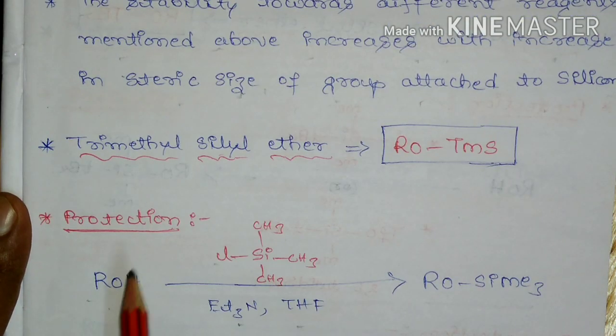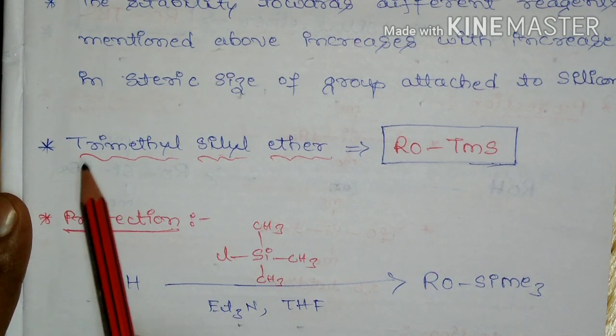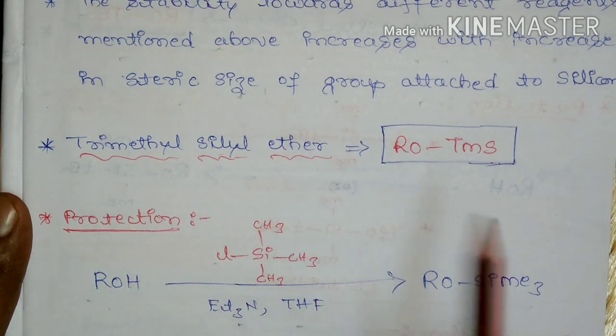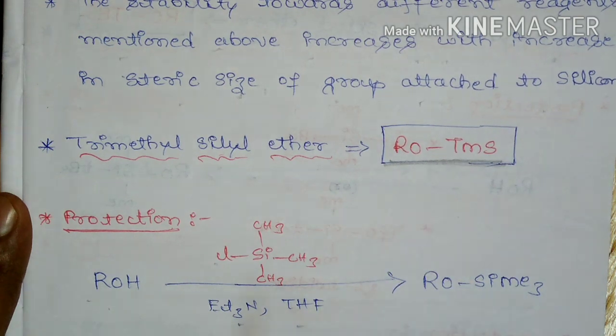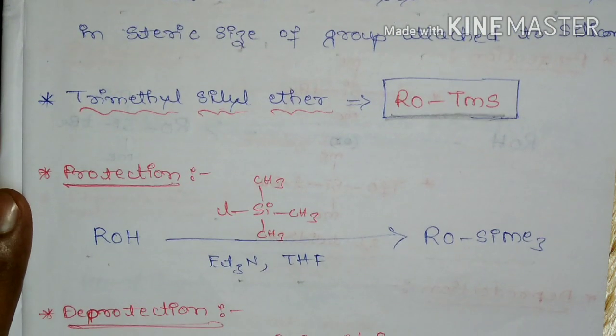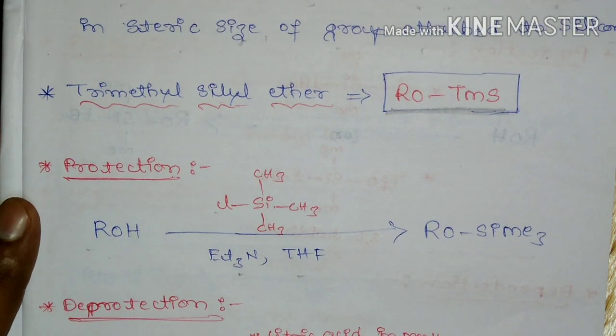First, alcohols can be protected as trimethyl silyl ether. It is represented by ROTMS. The protection reaction is as follows.